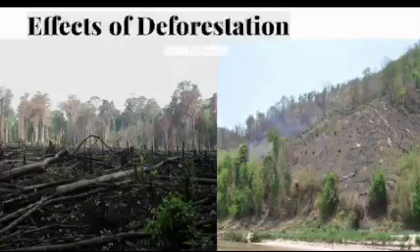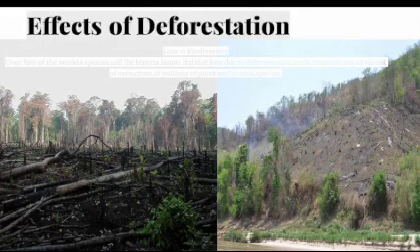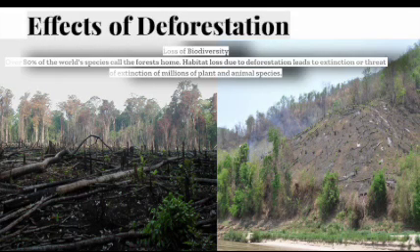The loss of biodiversity. Over 80% of the world's species call the forest home. Habitat loss due to deforestation leads to extinction or threat of extinction of millions of plant and animal species.